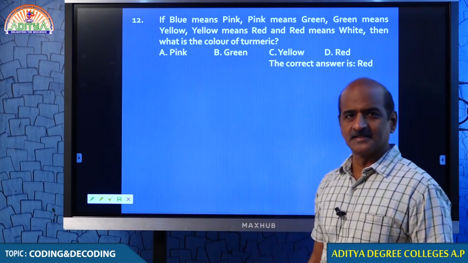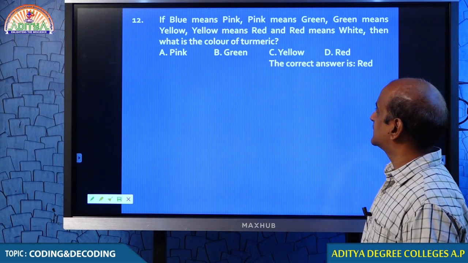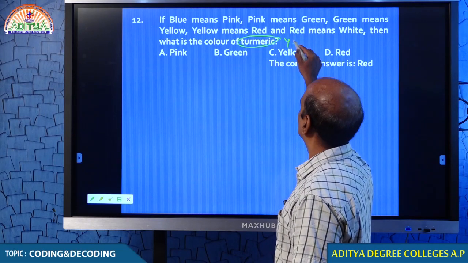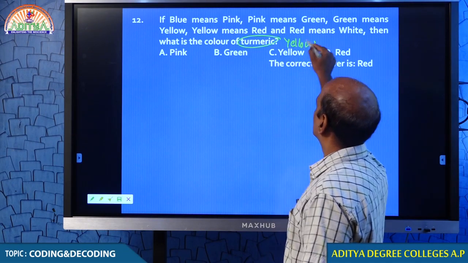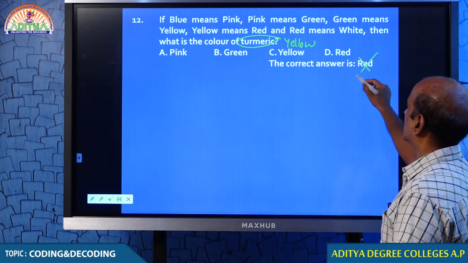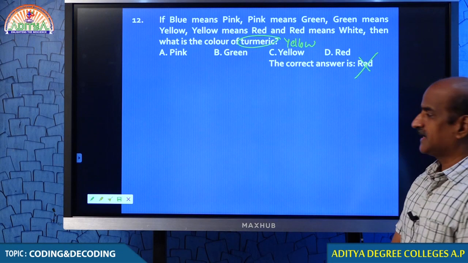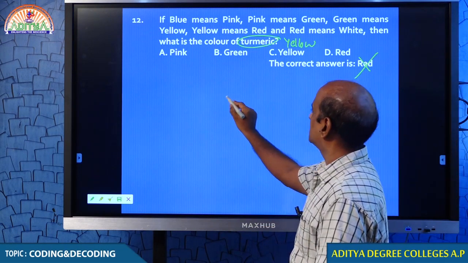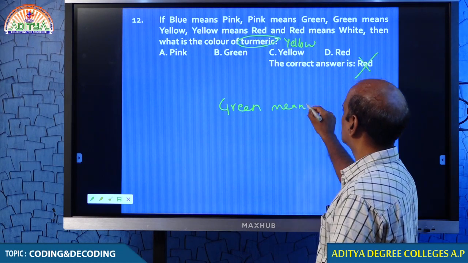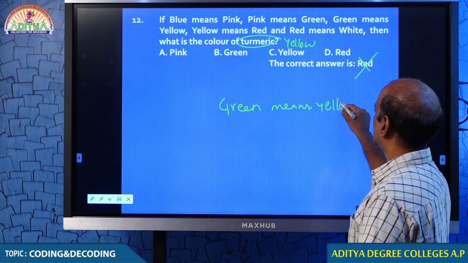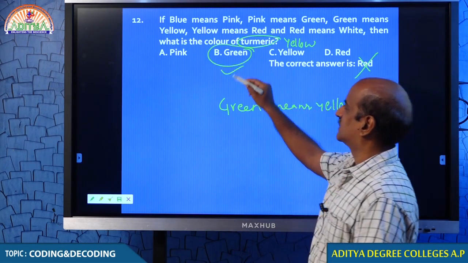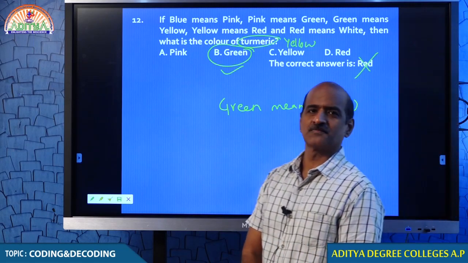Yeah, there is a confusion, because the question is, what is the color of turmeric? Turmeric means yellow. Turmeric is yellow. But unfortunately your answer is not red. Because green means yellow, your answer should have been green. Please make it right. We are very sorry that we need to make it right.